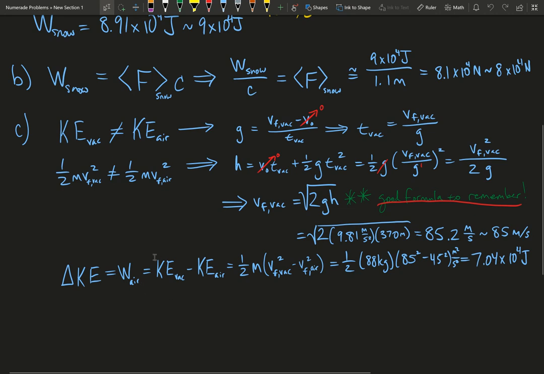And so you can take the kinetic energy that he would expect in the vacuum and subtract it from what he actually achieved in the air, and you can get the following, where you have 85 meters per second, and you're going to square that and then multiply by 88, of course subtract 45, and you're going to get 2.3 times 10 to the 5th joules.